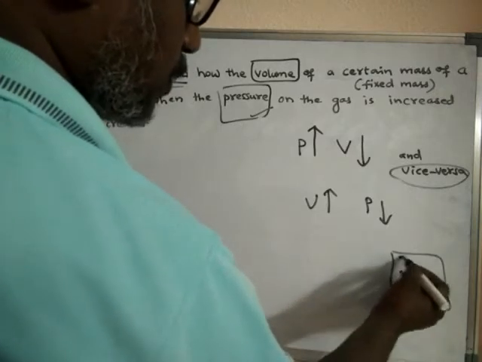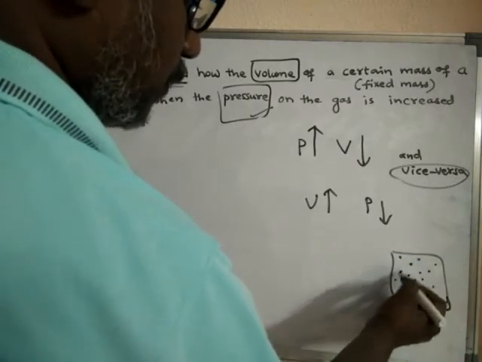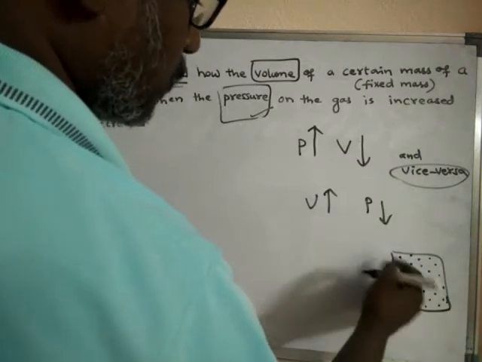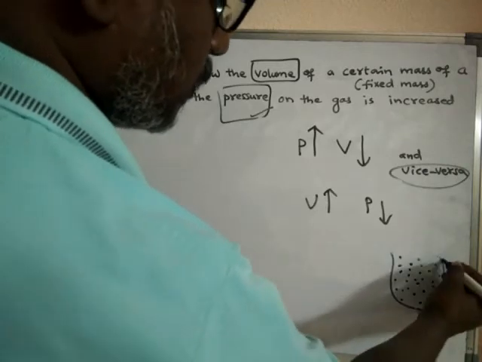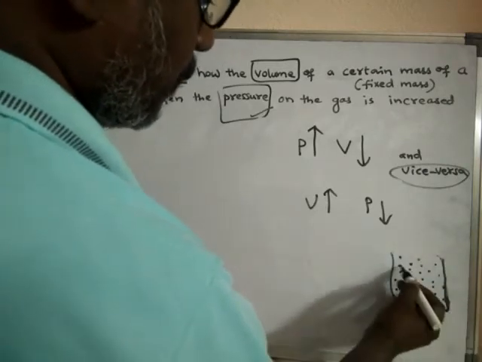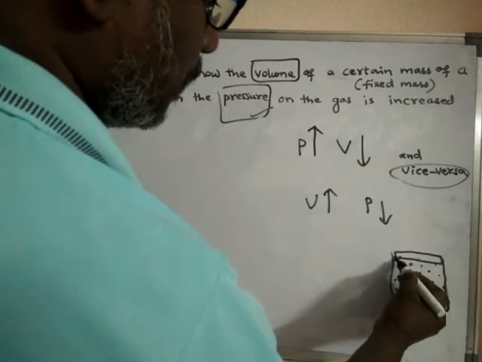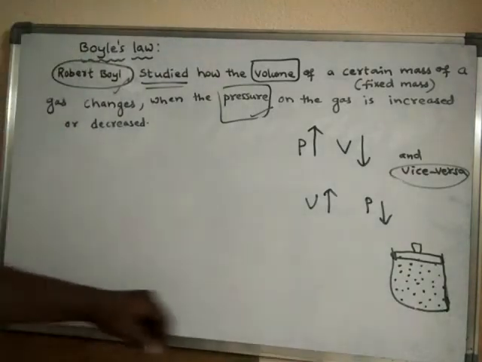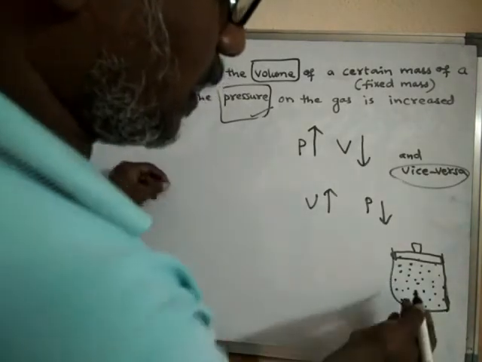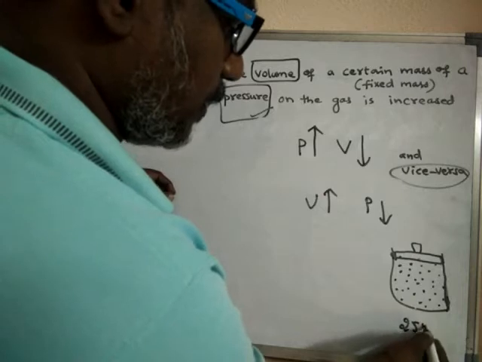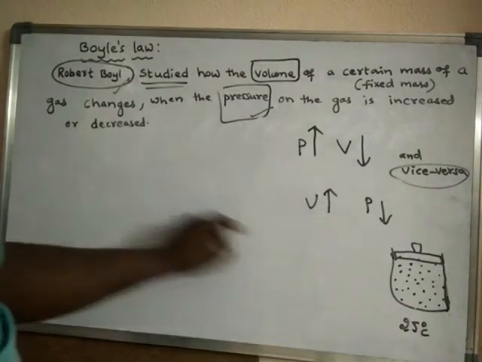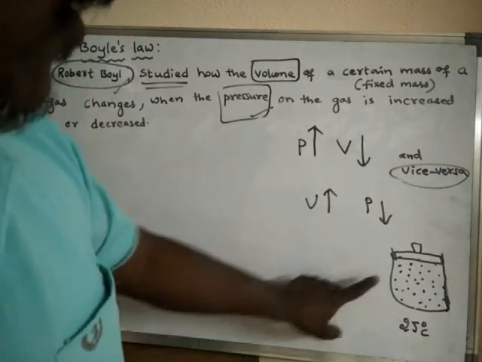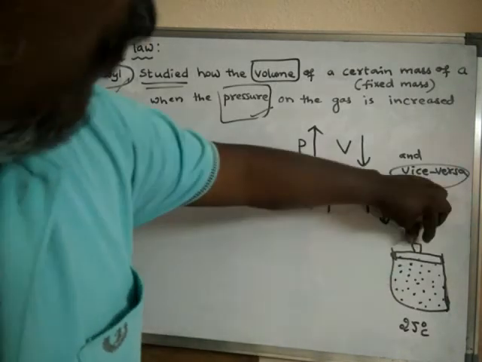When the temperature of the gas is kept constant, that means temperature is not changed. What is the meaning of constant? The temperature of the gas is fixed. Let us assume that the gas is at 25 degrees centigrade. So what is the temperature of the gas? 25 degrees centigrade.